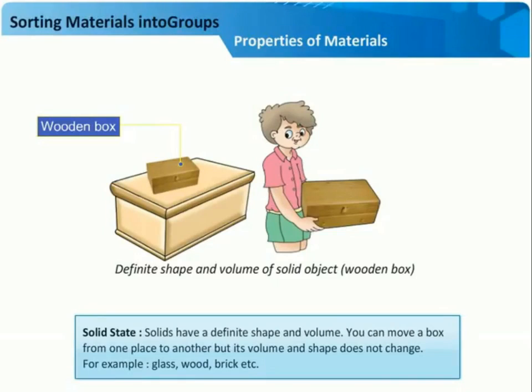For example, glass, wood, brick, etc. In your home also, the furniture always remains the same because it is in a solid state. Your furniture has a definite shape and volume. So solids have a definite shape and volume, and the shape does not change, like glass, wood, brick, etc.